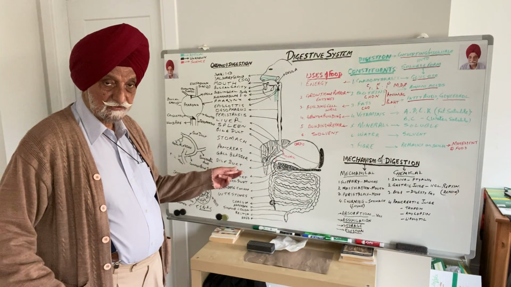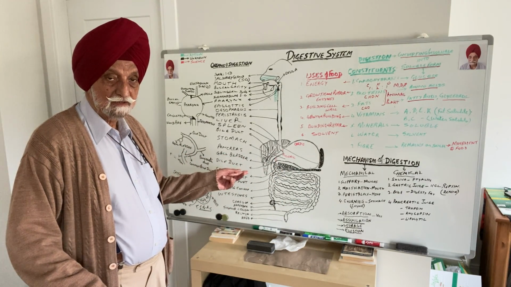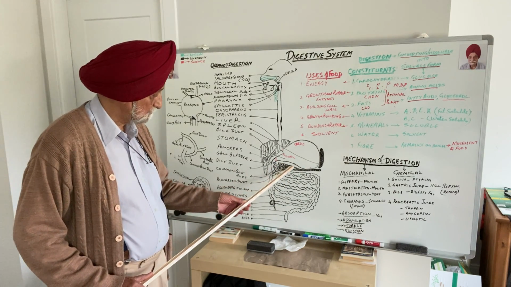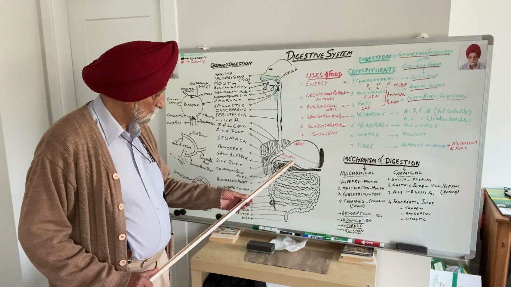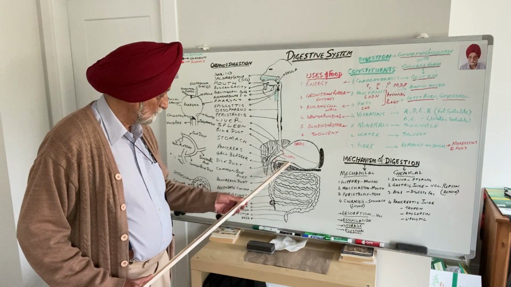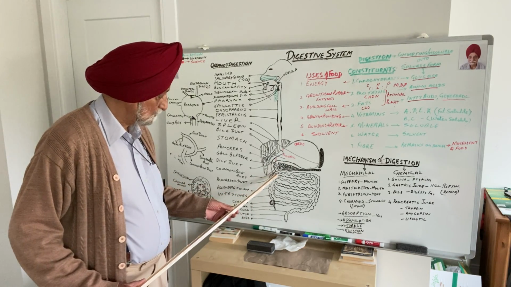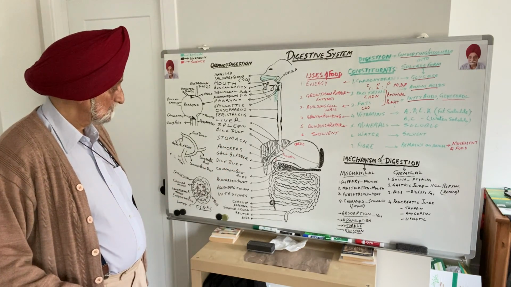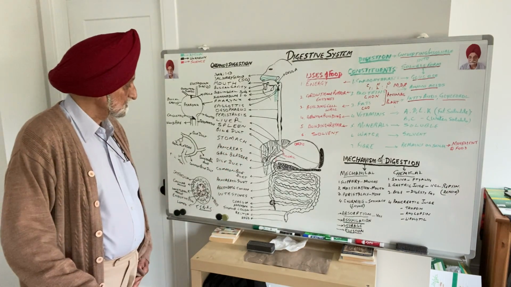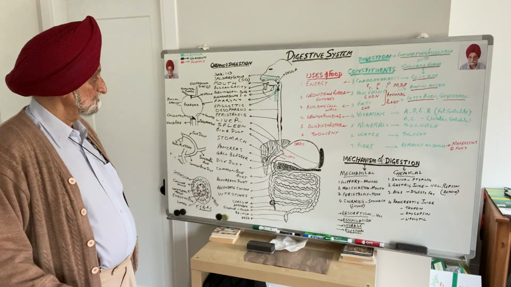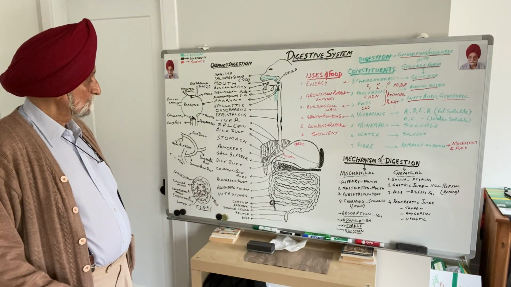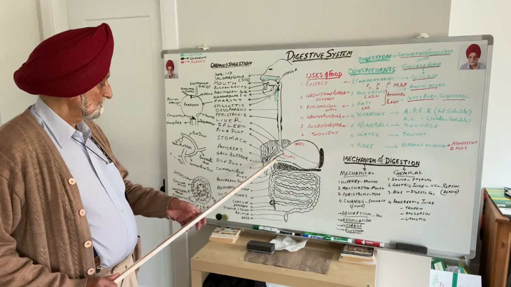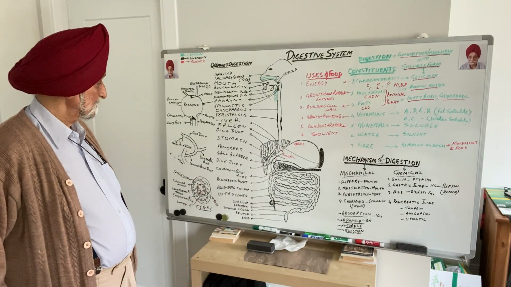So, the second associated organ is the liver. The third is the pancreas. The pancreas is present in between the stomach, the colon, and the duodenum. So these are 3 structures which are associated with the digestive system. I repeat, salivary glands, liver, and pancreas.